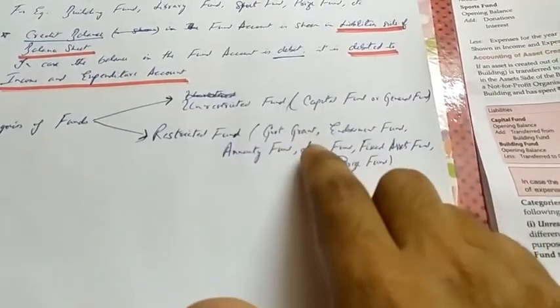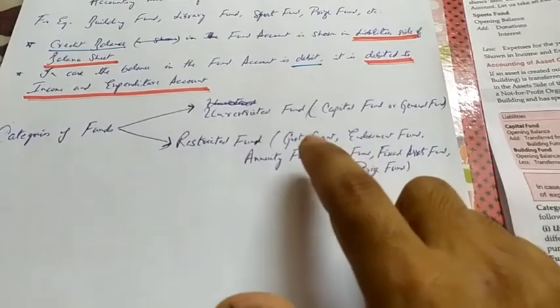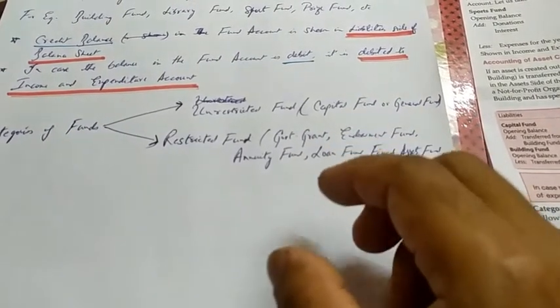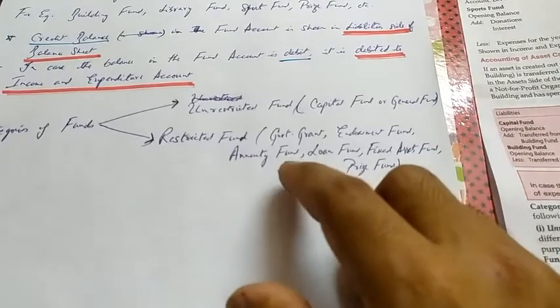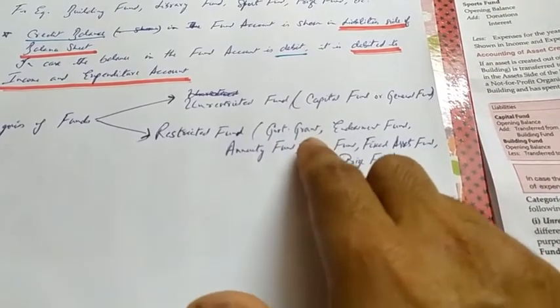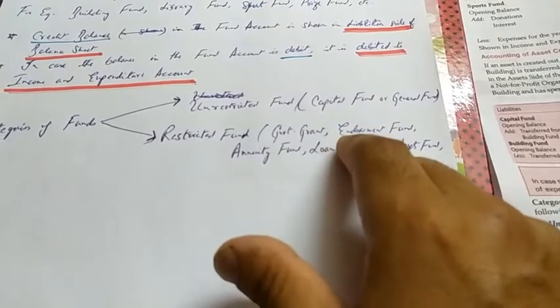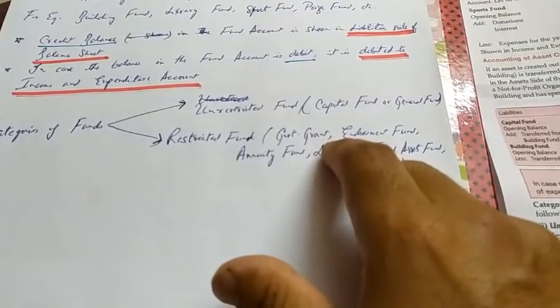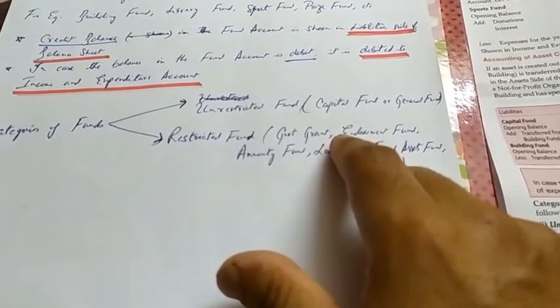A government grant may be a grant received from government, which is meant for a specific purpose, like maybe government grant received for underprivileged children, or for people from lower class.